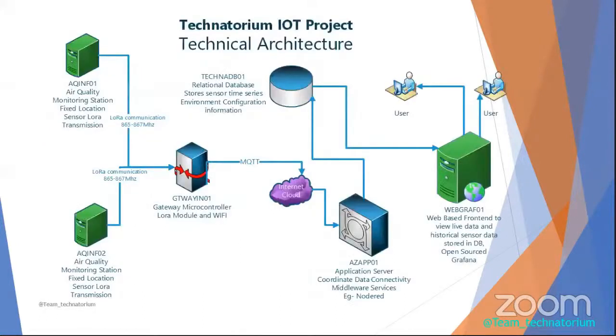In our system architecture, you can see the sensor node contains different sensors that capture the data from the environment and send it to the gateway using LoRa. Then the gateway will forward it via MQTT using Wi-Fi to our backend. Then the backend processes and stores the data in the database. Then the user can see the visualized data from our front end.